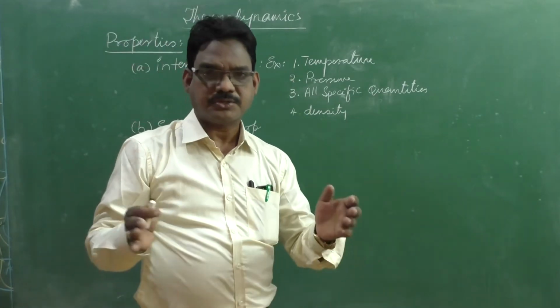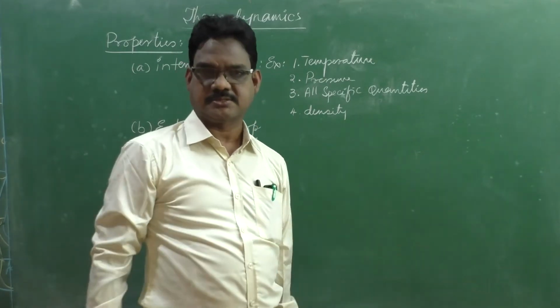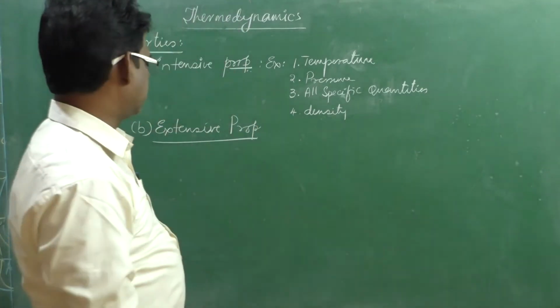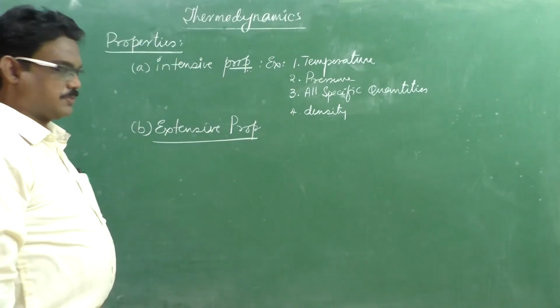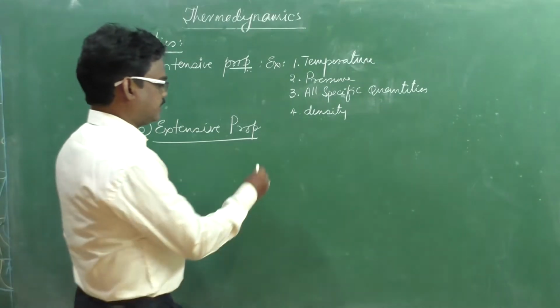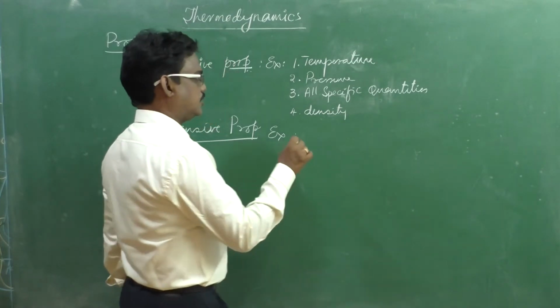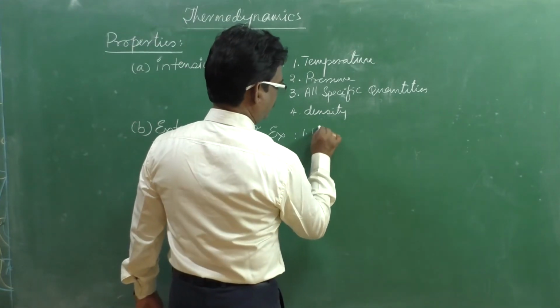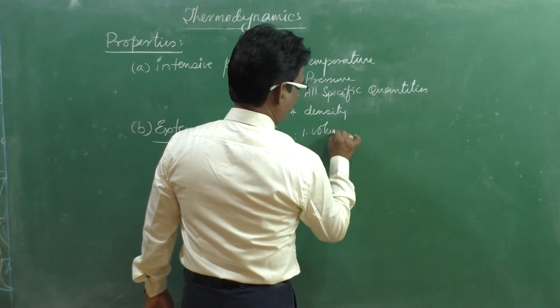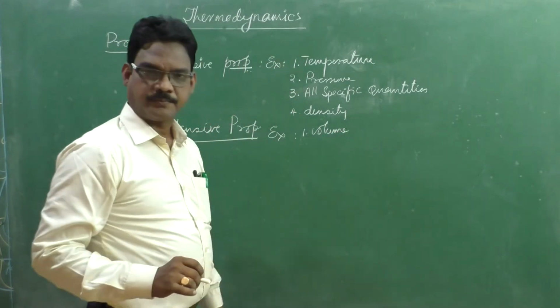The property which extends to its mass is called an extensive property. Okay, examples. You can directly give examples. 1. Volume. Volume is an extensive property.